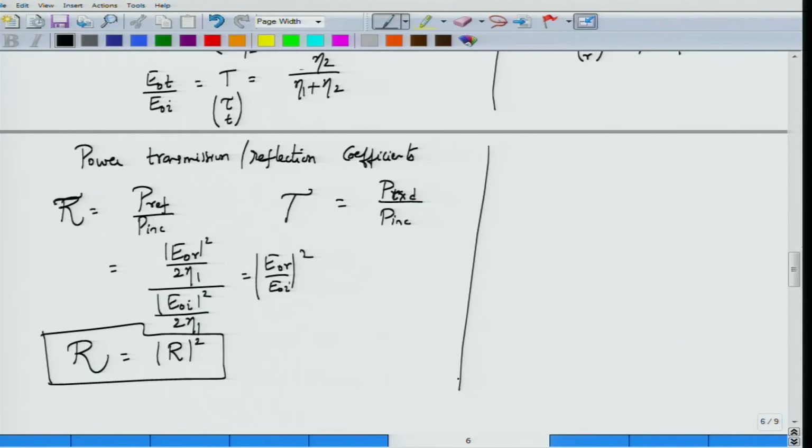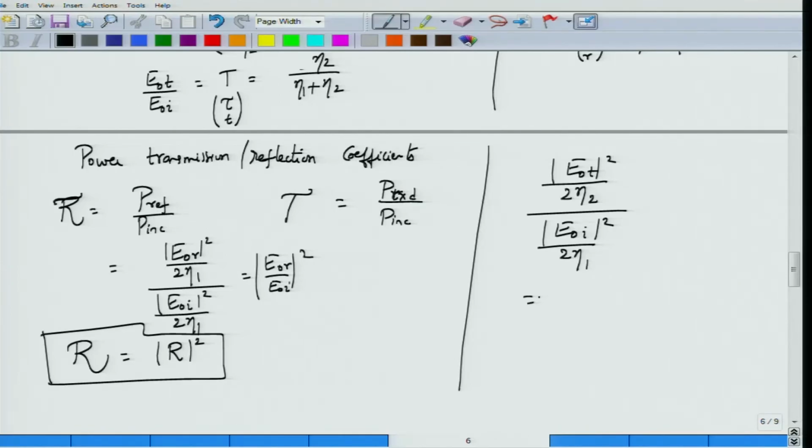Okay. What about now the transmittance, or the transmitted power to incident power? Well, what would be the power transmitted? Power transmitted would be |E0T|² by 2 eta 2, because this is in the second medium, divided by incident power, which is |E0I|² by 2 eta 1.